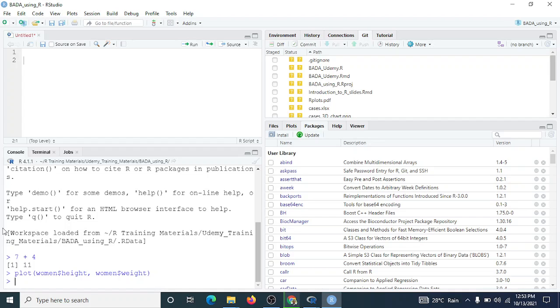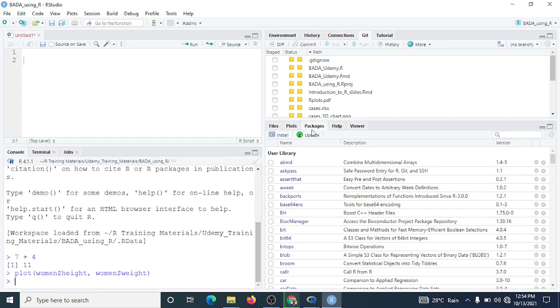If R had everything together at once, it may crash your system. You only take what you need for yourself, otherwise your system will not be able to handle everything that you would be loading your R with. That's why you have what they call packages.